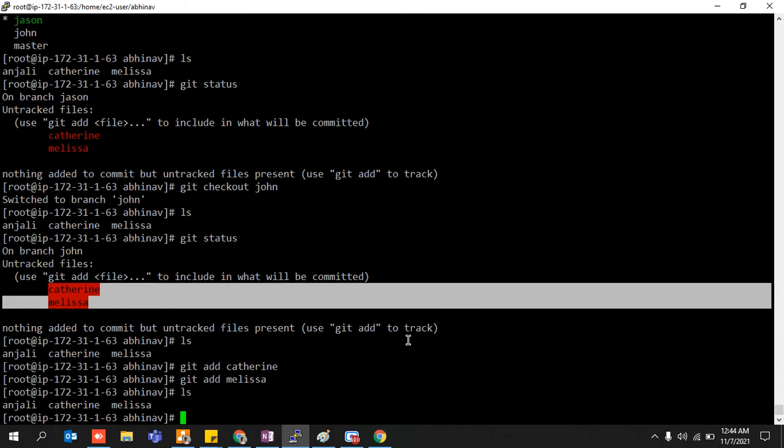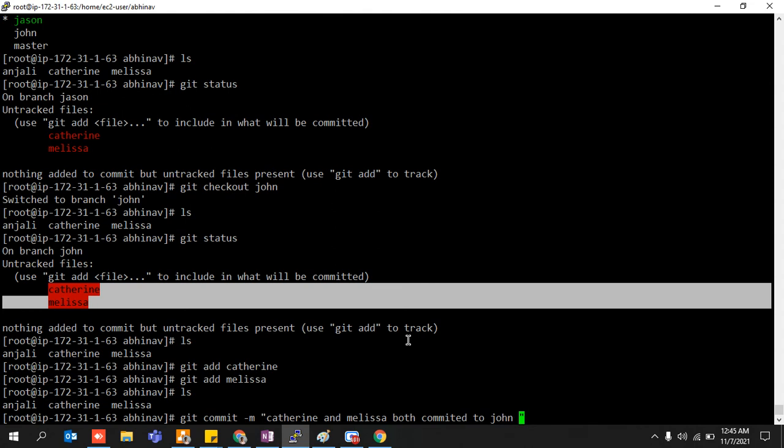So he added everyone, both of them, right? And after adding them, the next step he takes is to make both of them committed. So git commit -m, let's say Catherine and Melissa both committed to John.